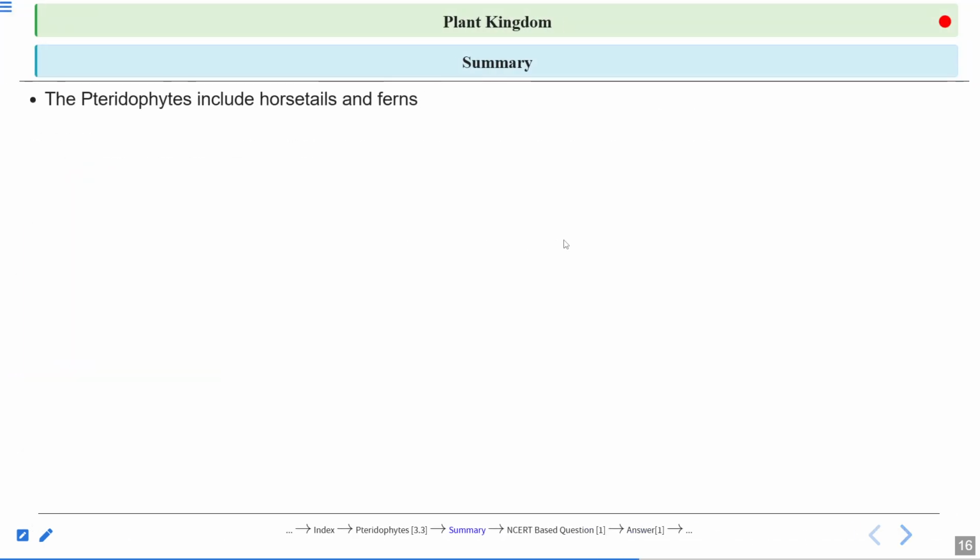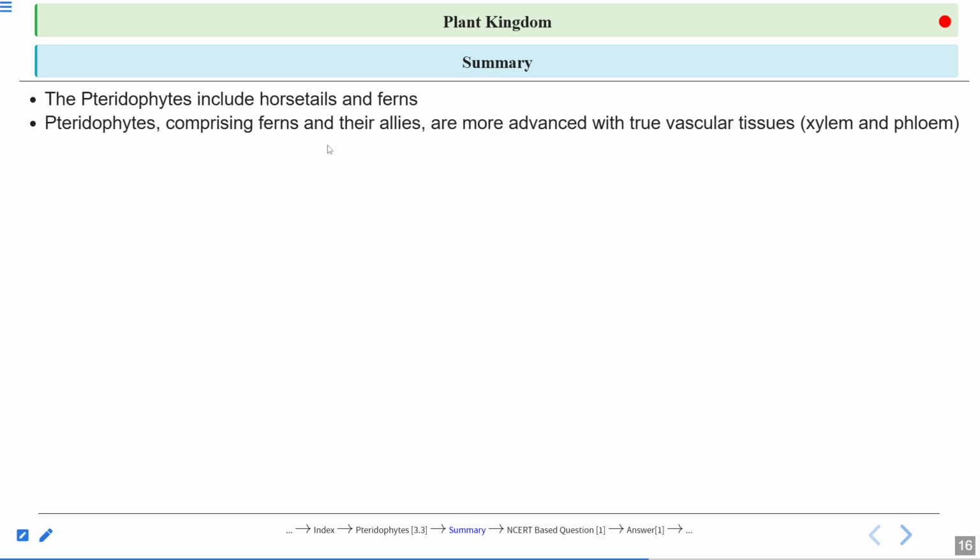So now we will have a summary. Pteridophytes include horsetail and ferns. Pteridophytes, comprising the ferns and their allies, are more advanced with the true vascular tissue. So pteridophytes are quite advanced than the bryophytes because they possess vascular tissue, xylem and phloem.